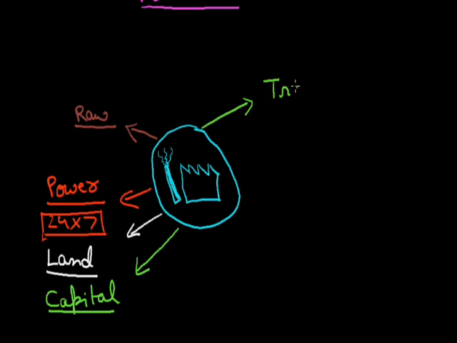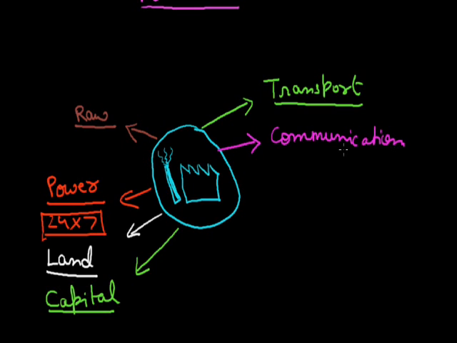The next factor is transport. They have to see transportation facilities also, to get raw materials from different parts of India or the world, and similarly after producing the final product, they have to distribute this product to different parts of India in the market also. For this they need the help of transportation. The next important factor is communication. In the present world, it is necessary to be in touch with the other sectors of commerce, in which communication helps us.